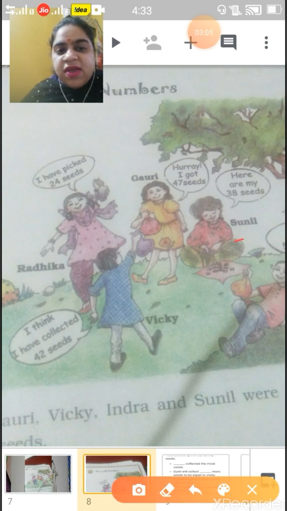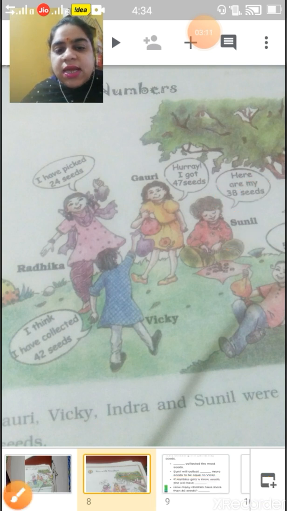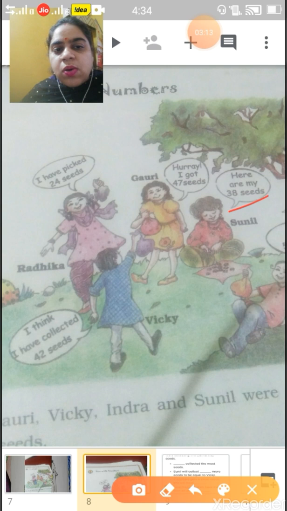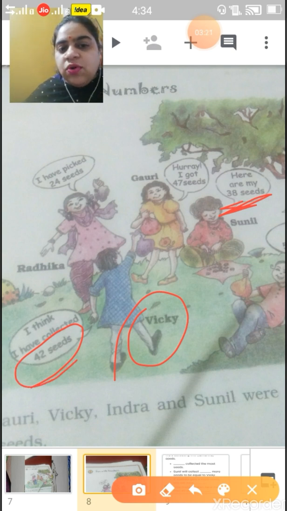Sunil is having how many seeds? 38. Okay children. And Vicky is having 42 seeds. So how many seeds will Sunil collect to have the equal seeds Vicky has?